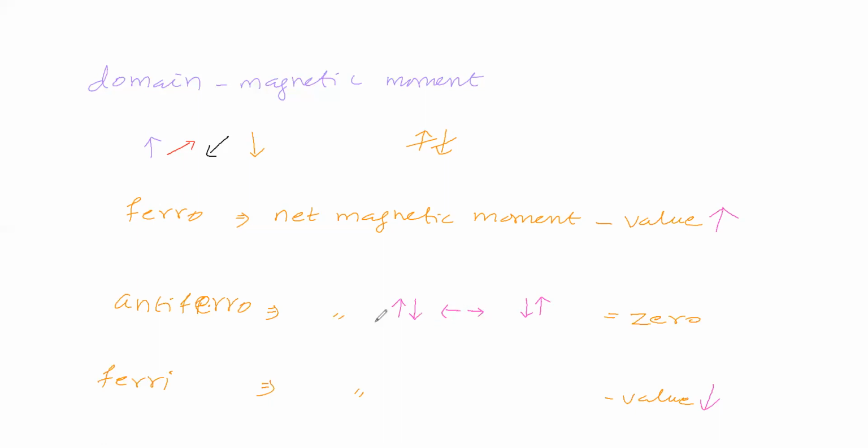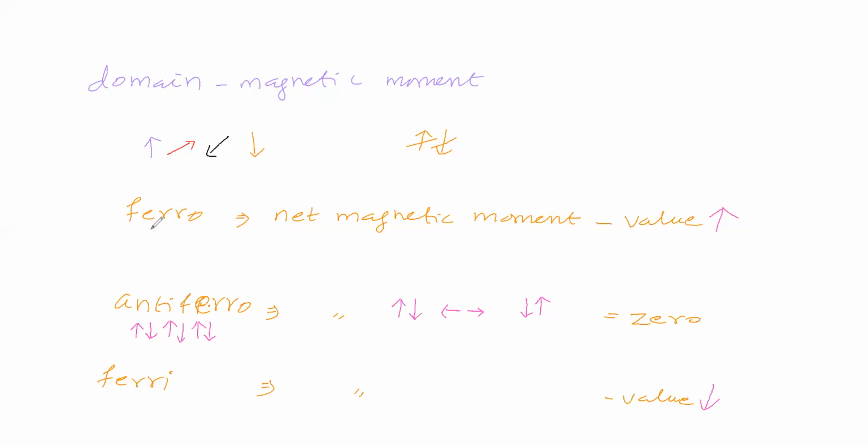One domain like this, another like this; so the domain alignment will be like this in antiferromagnetism.